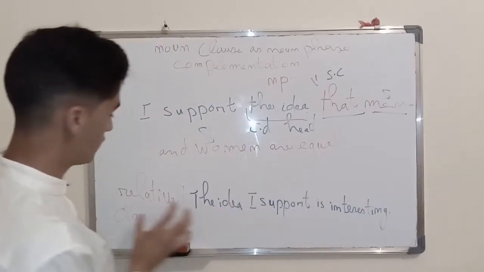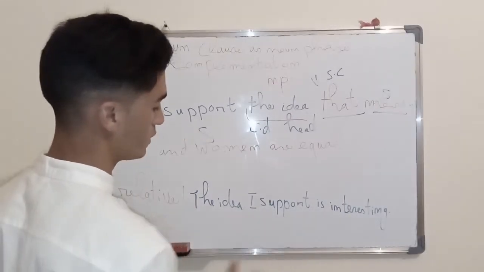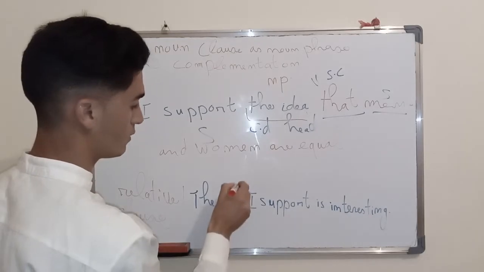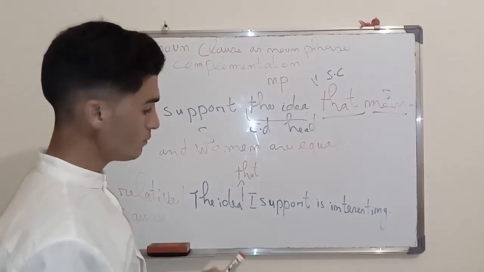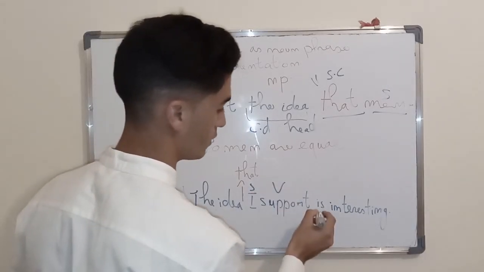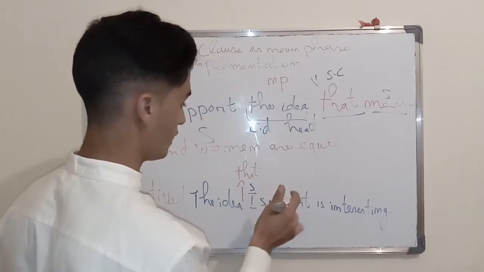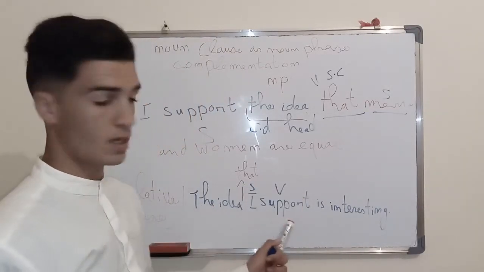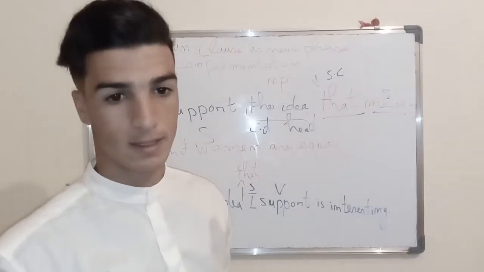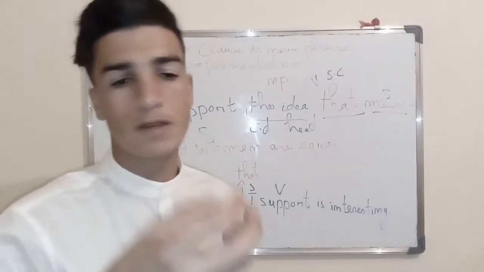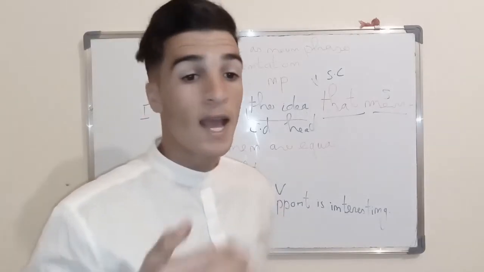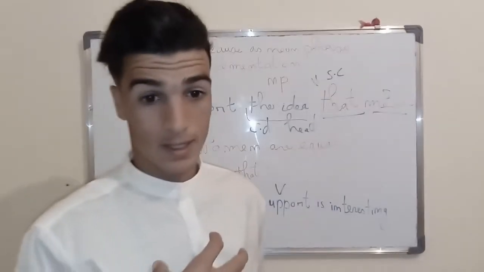But here, look at relative clause. The idea that I support. We have subject, we have verb, yes, we have subject and verb, but what is the difference between noun clause and relative clause? A relative clause does not explain like the noun clause, but it determines, it specifies what idea I'm talking about. The idea I support is interesting.